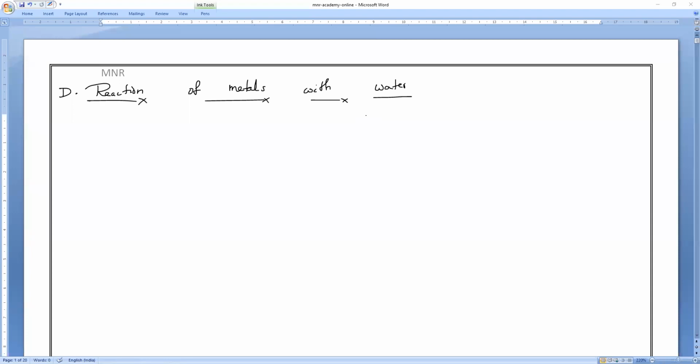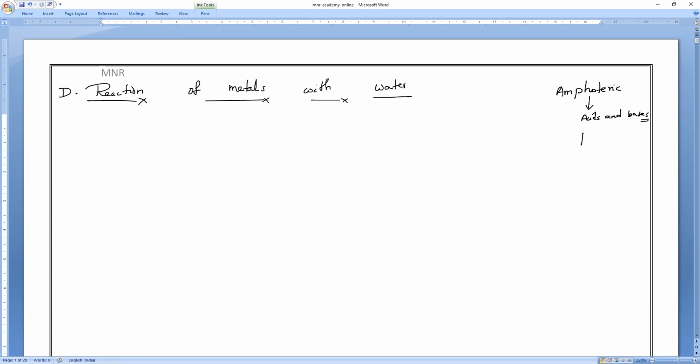Now, what are amphoteric oxides? Yesterday we studied. What do you mean by amphoteric oxides? Those that react with both acids as well as bases are called amphoteric oxides.